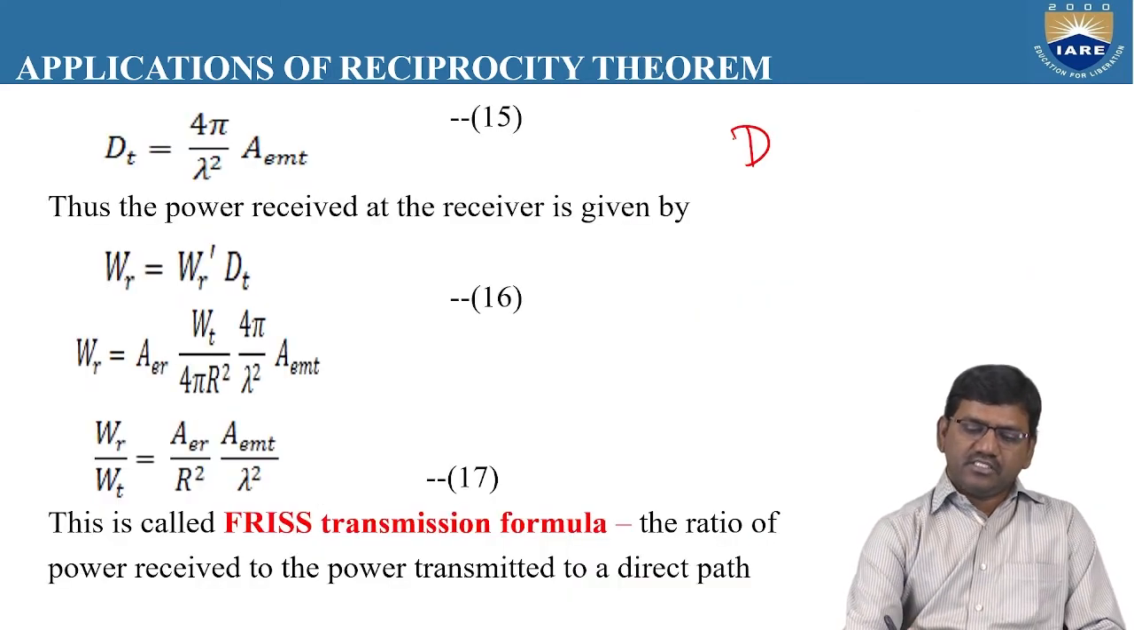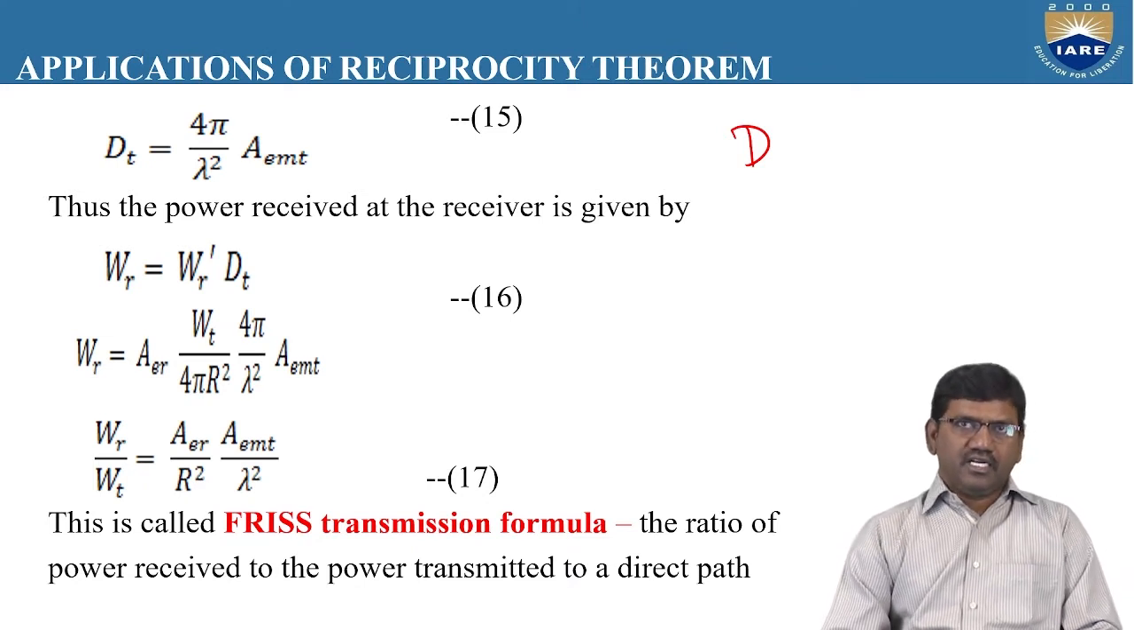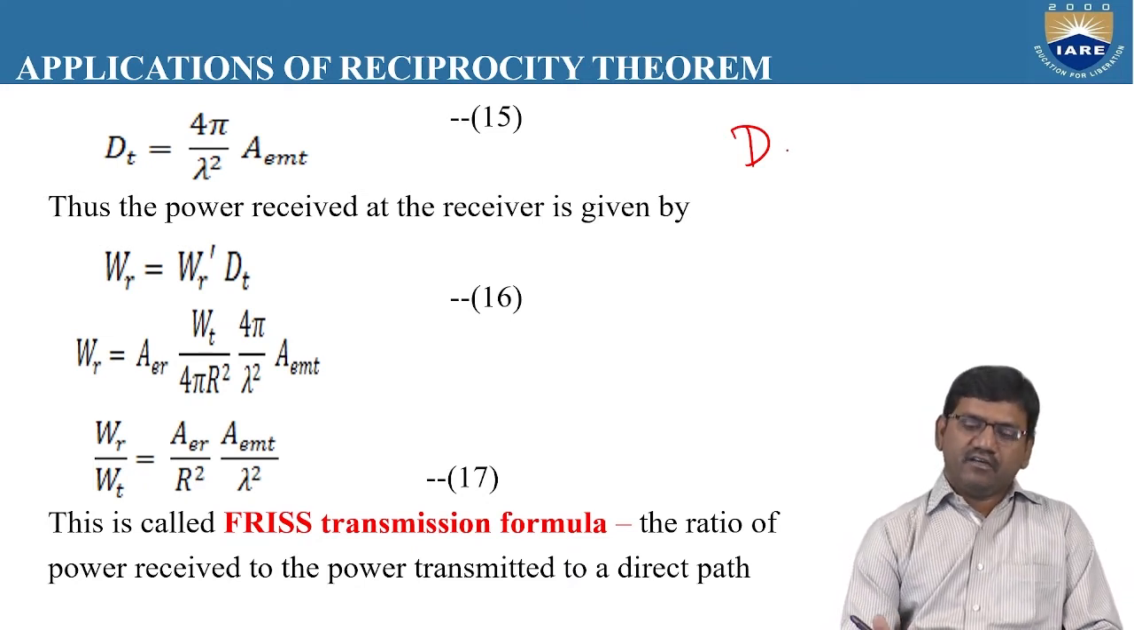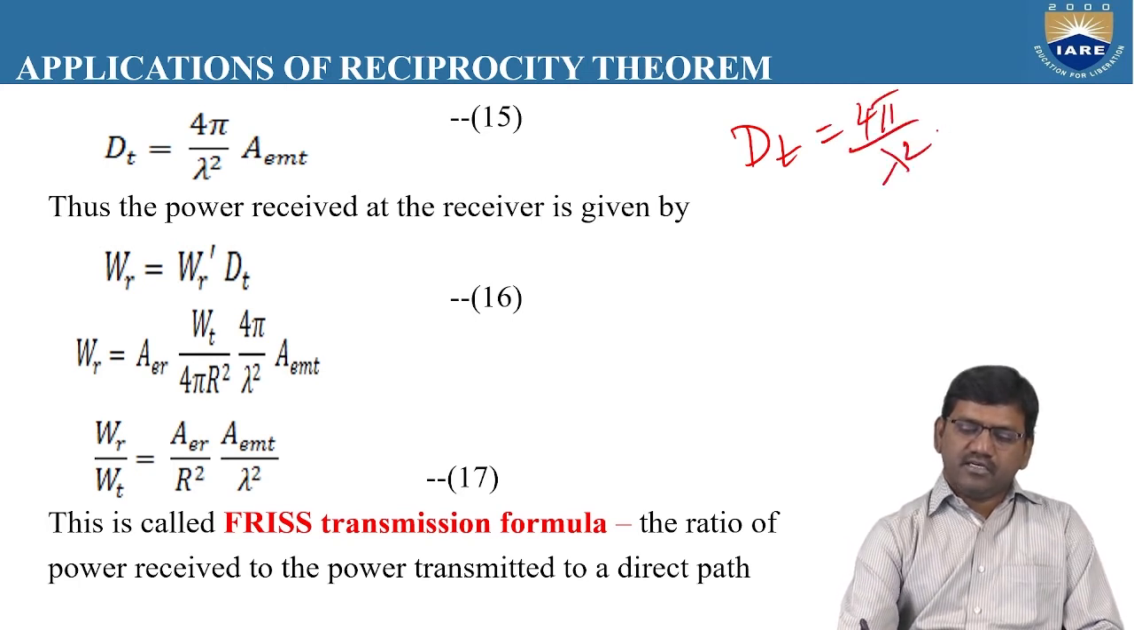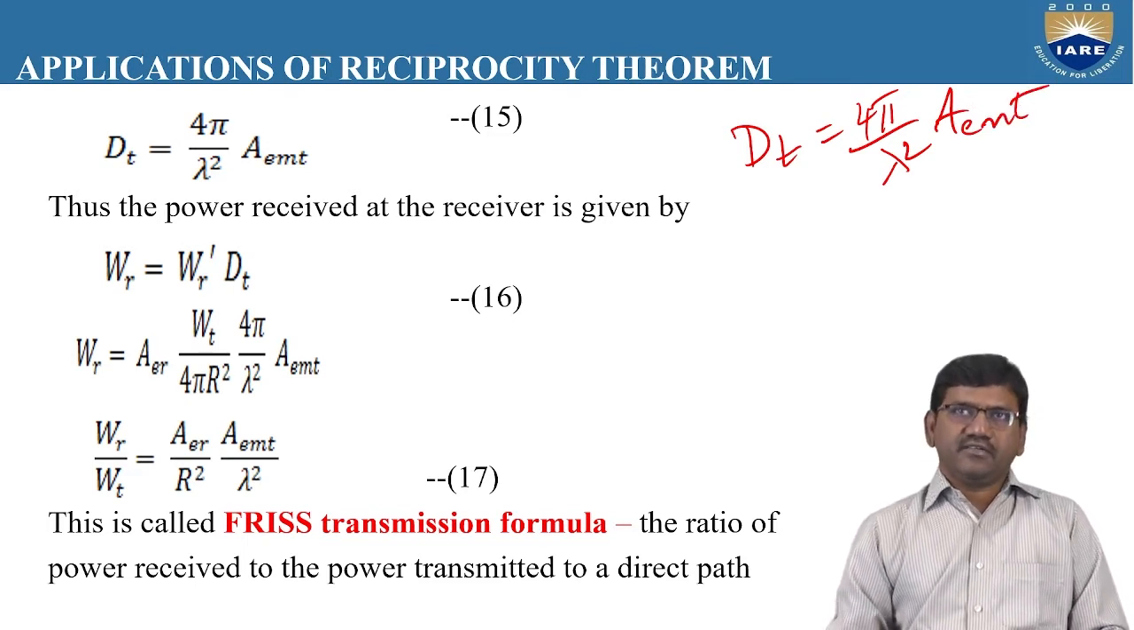So as we know that D is equal to 4 pi by lambda square into AE. If we want to calculate the directivity of the transmitting antenna, we are going to modify this directivity as DT. So DT represents the directivity of the transmitting antenna, which is given by 4 pi by lambda square into AEMT, the maximum effective aperture of the transmitting antenna. So this is the relationship between the directivity and the maximum effective aperture as we have derived earlier.